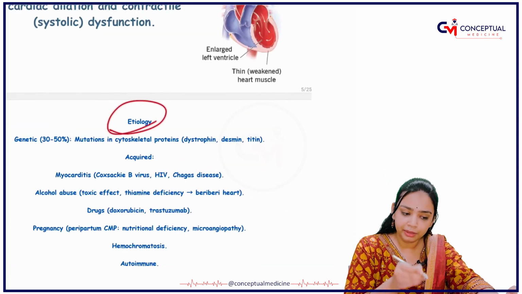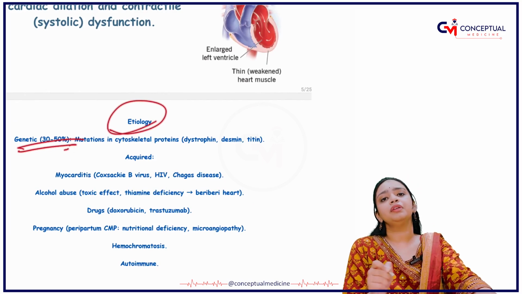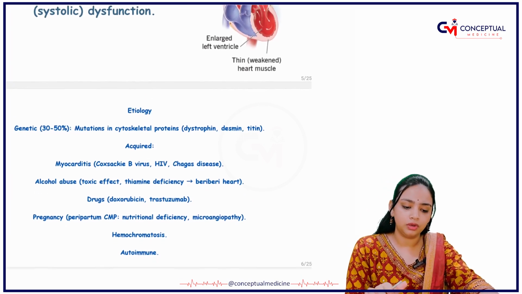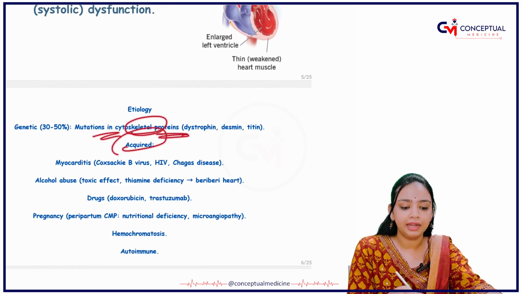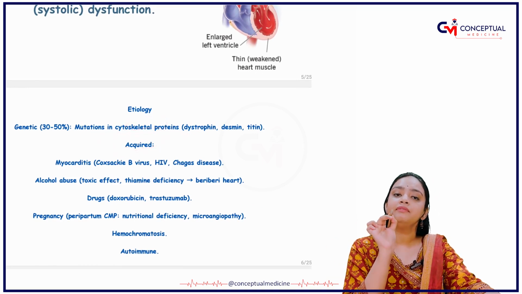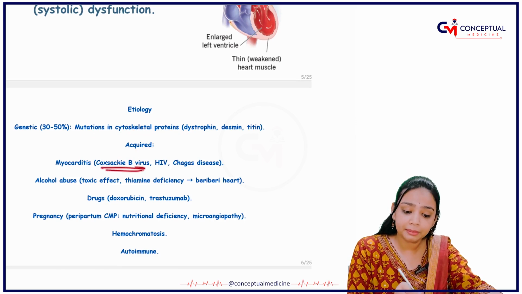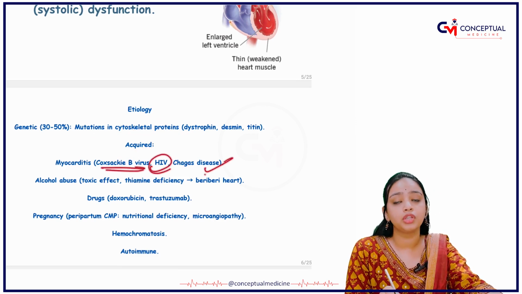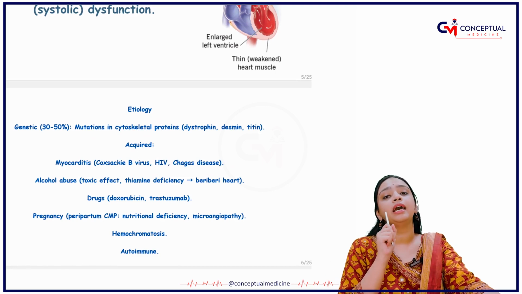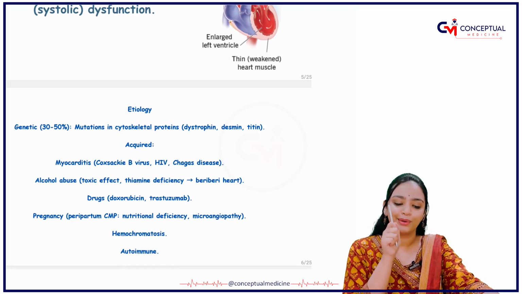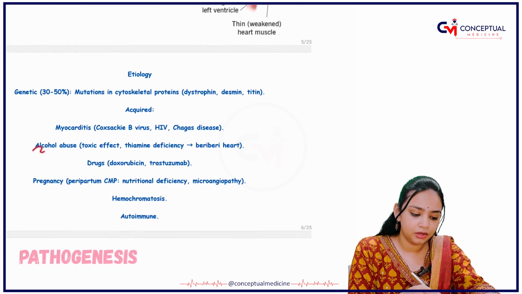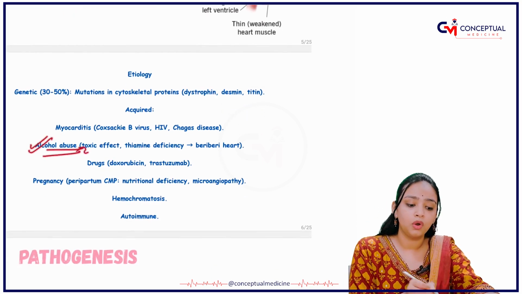What is the etiology behind it? 30 to 50% is due to genetics. There is mutation in the cytoskeletal proteins. Acquired causes are due to viral infections, HIV, or Chagas disease. I have told you that you have to read Chagas disease from your microbiology. Then what are the other causes? Maybe the person is an alcoholic, right?